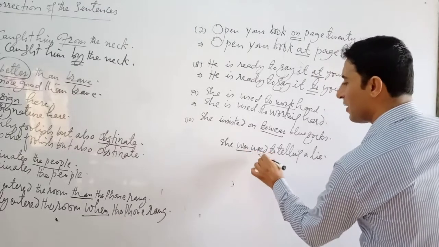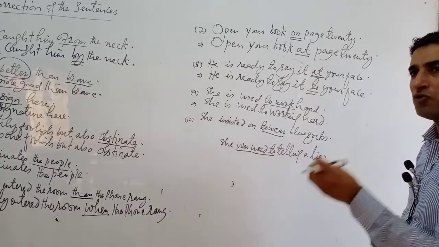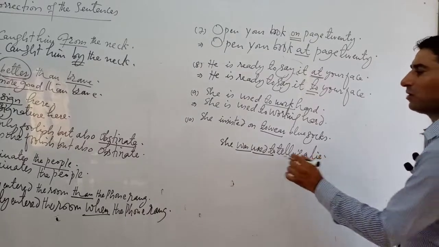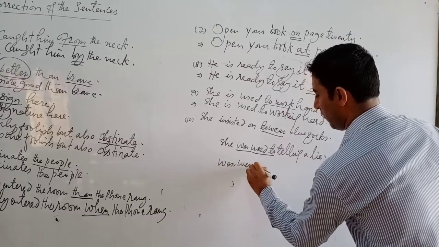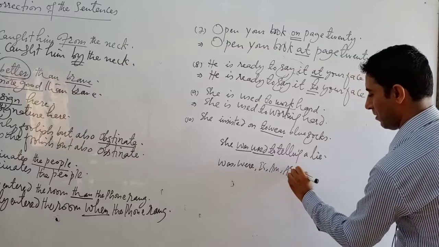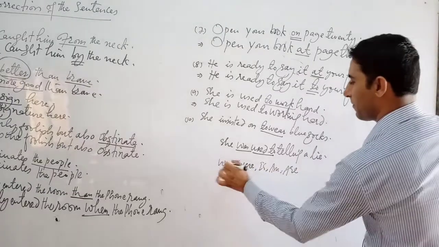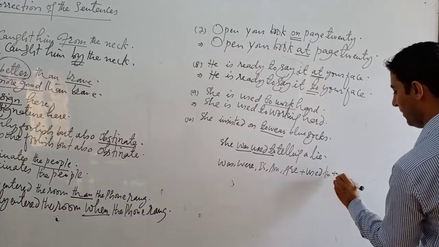Was, were, is, am plus used to, we have to place the ing form.